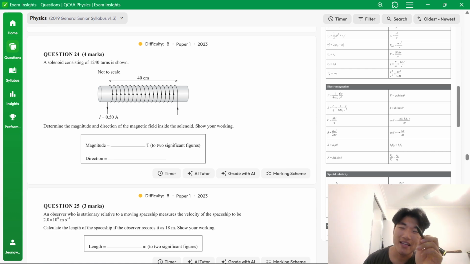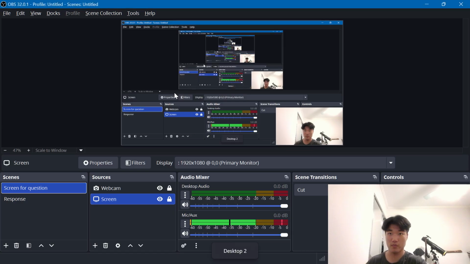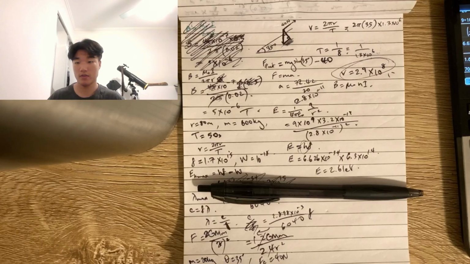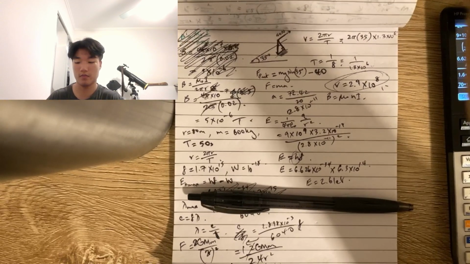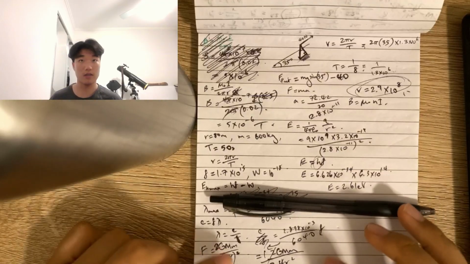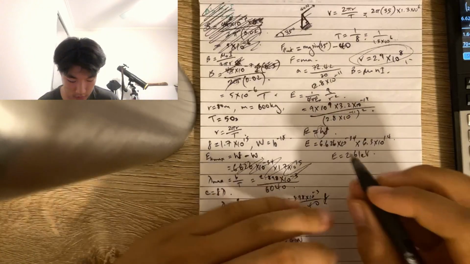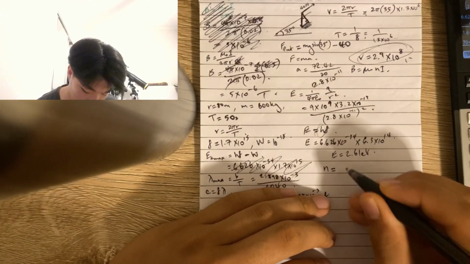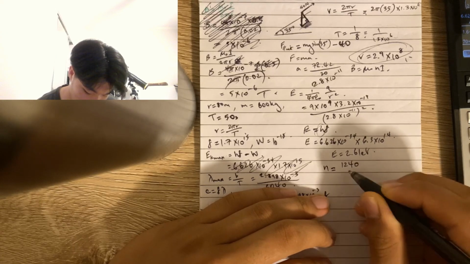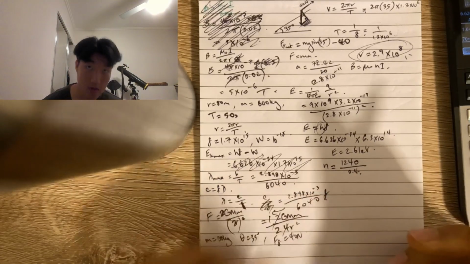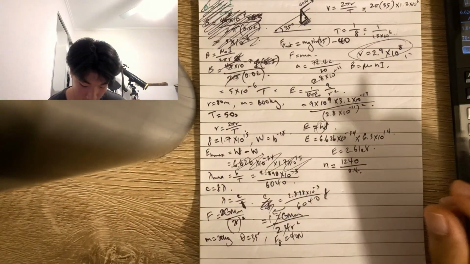n actually represents the number of turns per meter. So we need to recognize that. So 1,240 over 40 centimeters. Okay, we need magnitude. n equals number of turns, which is 1,240 over 0.4, which is the length of the solenoid.